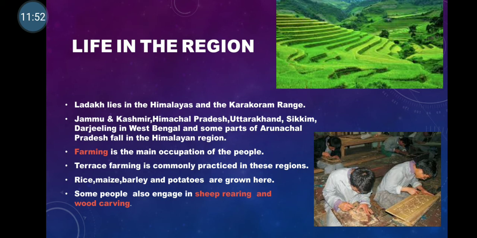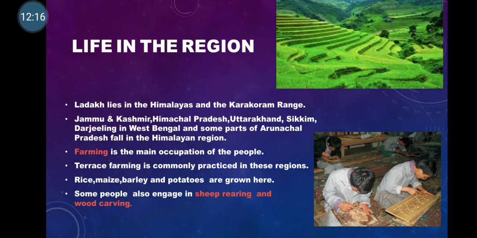This is called terrace farming. Over here they mainly grow rice, maize, barley and potatoes. Some people are also engaged in sheep rearing and wood carving.